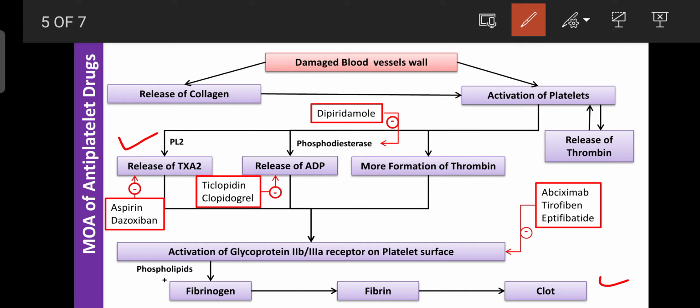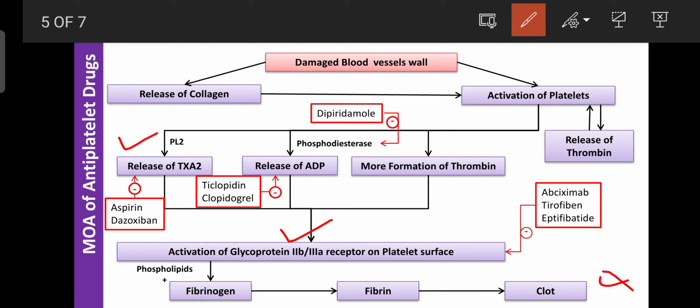And the second mechanism is ticlopidine, then clopidogrel. These are the ADP inhibitors. These drugs mainly inactivate the ADP receptor, so the ADP released under the influence of phosphodiesterase fails to bind on the ADP receptor. Then further, they inhibit the activation of the glycoprotein IIb and IIIa receptor. Then they can inhibit the clot.